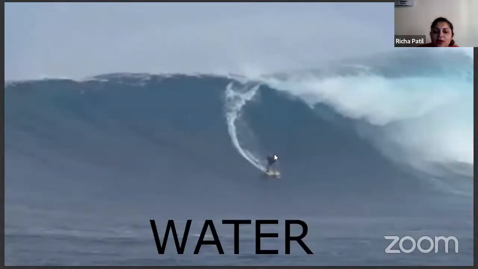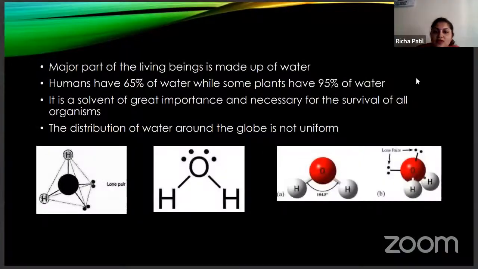So next we'll discuss water. For living beings to survive, the most important source is water. Humans have 65% water, while some plants have 95% water. So it is the main source for living beings to survive.